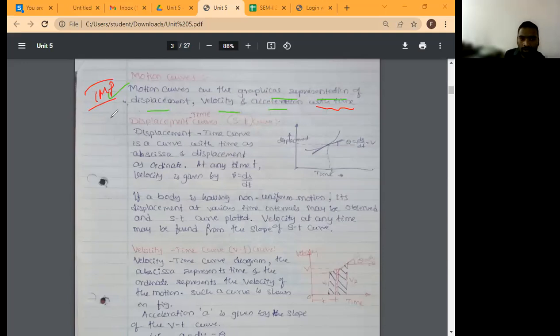So the first one you have seen is the ST curve. Displacement is along the y direction and time is along the x direction. The slope of the ST curve will give velocity. So v is equal to ds by dt. What does ds by dt mean? That is the rate of change of displacement, or you can also call it the slope of the ST curve. Is it clear, everyone?